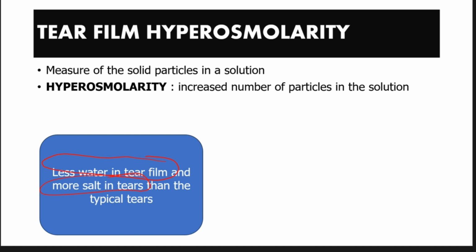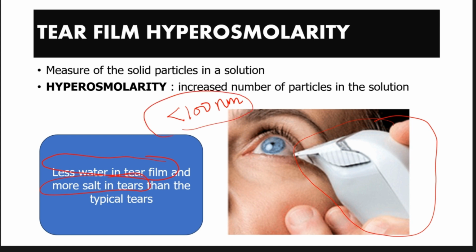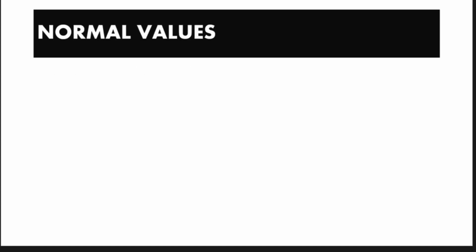Now this hyperosmolarity can actually be measured by an osmometer. We have this osmometer which is by TearLab. This TearLab osmolarity measuring instrument is a nanoliter measuring instrument. That means the sample of tears that it needs is less than 100 nanoliters of tears. And it is quite a good thing because in severe dry eye, the sample of tears might be really small, and therefore this nanoliter instrument might come in very handy to measure the hyperosmolarity state in these patients, right?